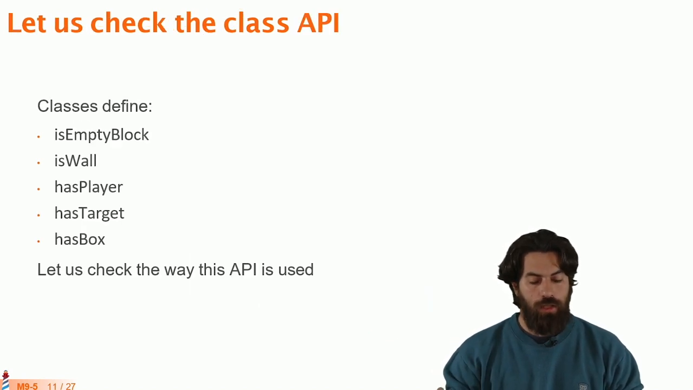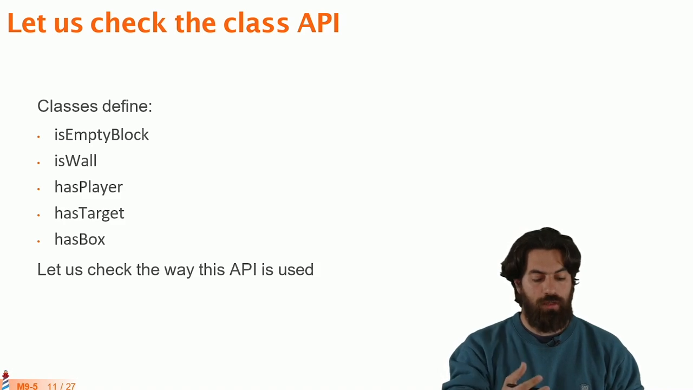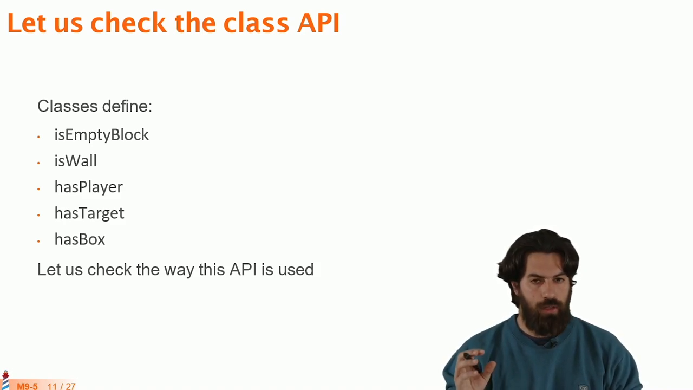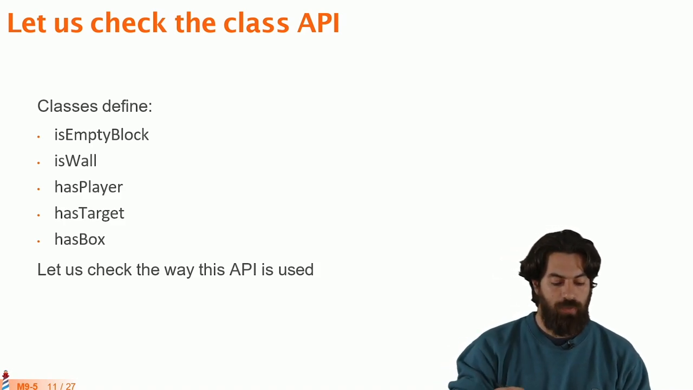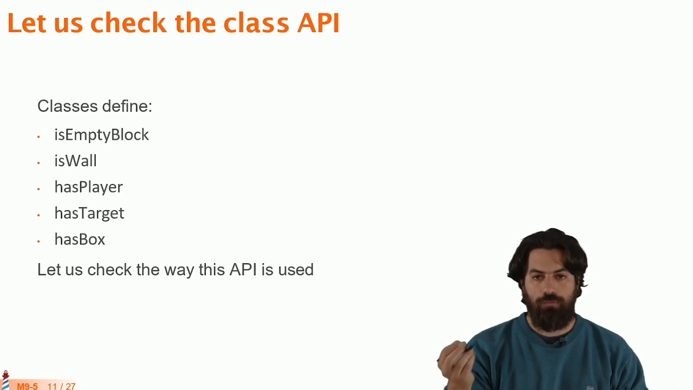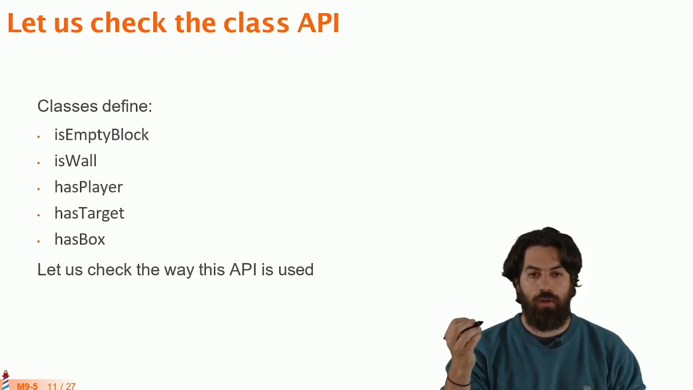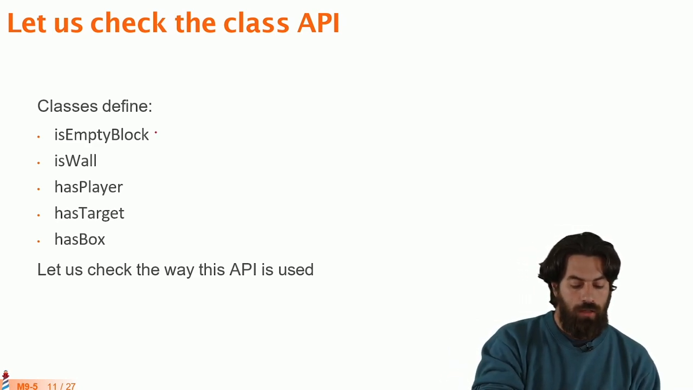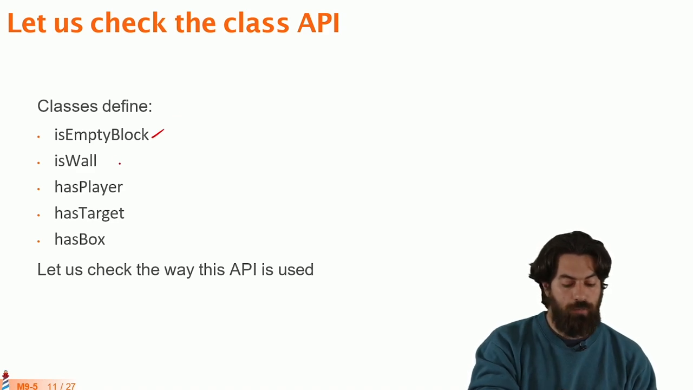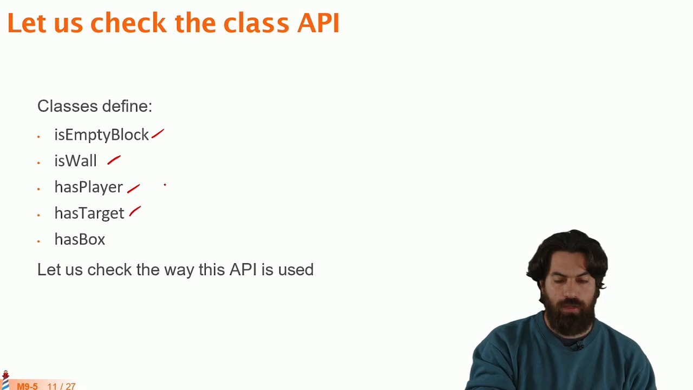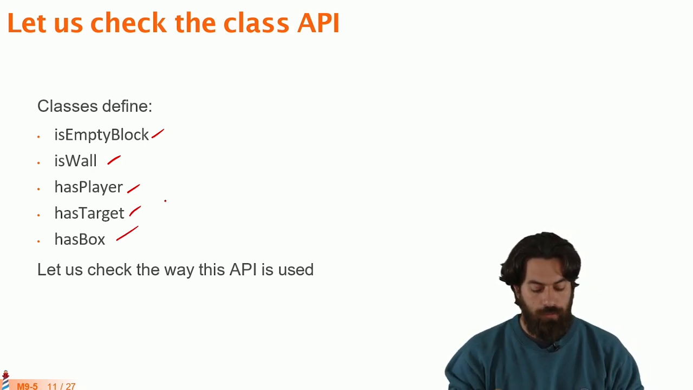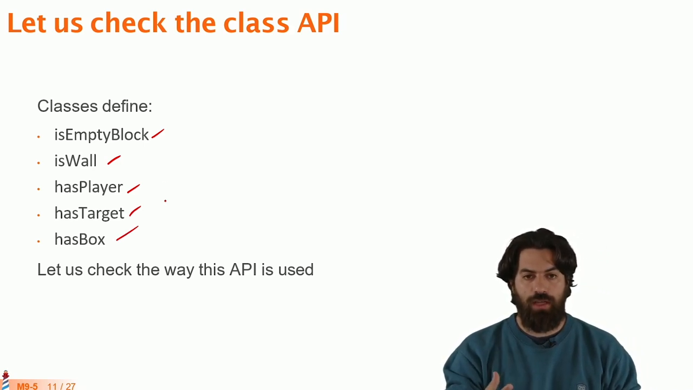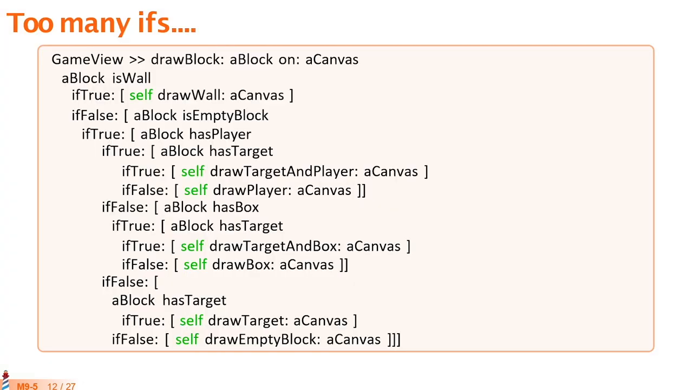If we go a bit deeper and check the API of these classes, particularly the API of the boxes, we see that it has a lot of methods that return conditionals. These are testing methods. For example, there are methods for asking if a block is empty, if there is a wall, if the block has a player on top of it, if it has a target, and if it has a box. And if we check how this API is used, we find methods like this one.